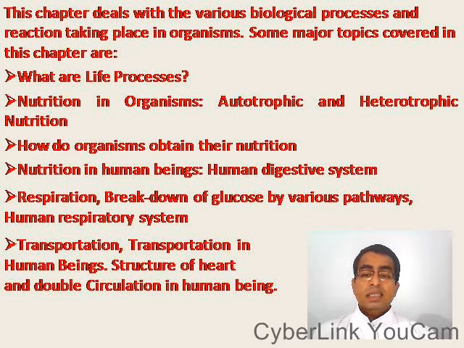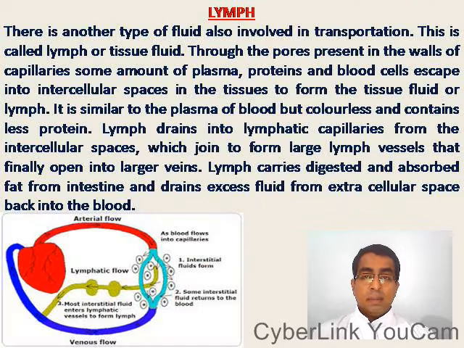You also learned about transportation in human beings, the structure of the human heart and double circulation in human beings. Today, we learn about the lymph. You know, there is another type of fluid also involved in transportation. This is called lymph or tissue fluid. Through the pores present in the walls of the capillaries, some amount of plasma, proteins, and blood cells escape into intercellular space in the tissues to form the tissue fluid or lymph.